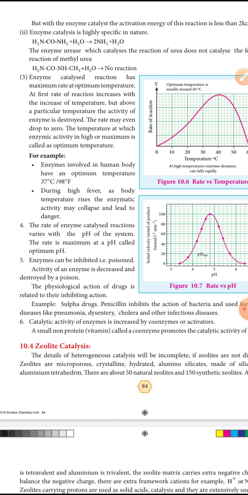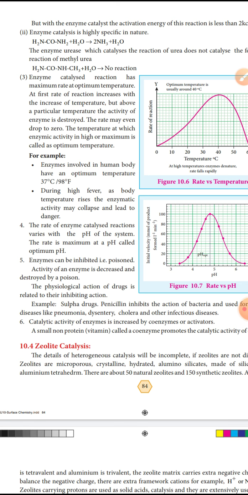During high fever, as body temperature rises, the enzymatic action may collapse and lead to danger.